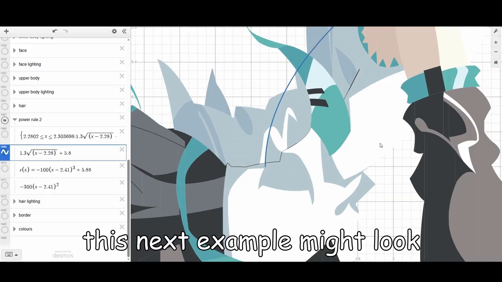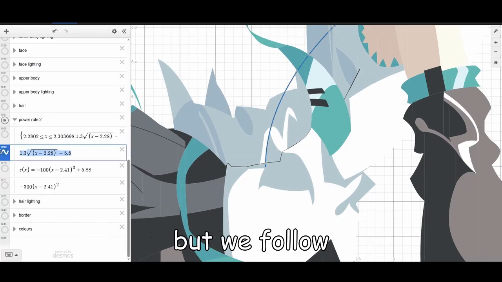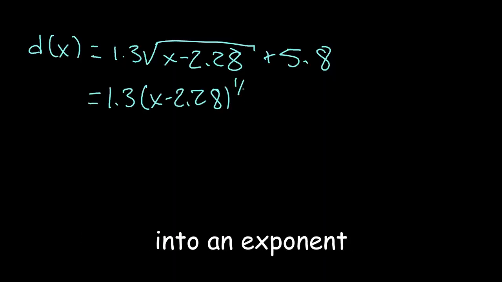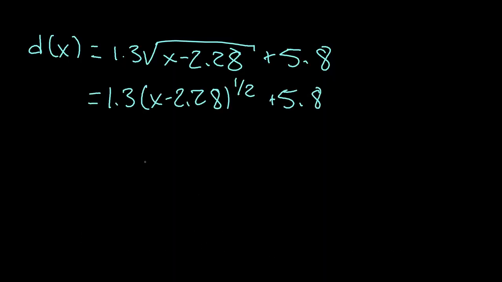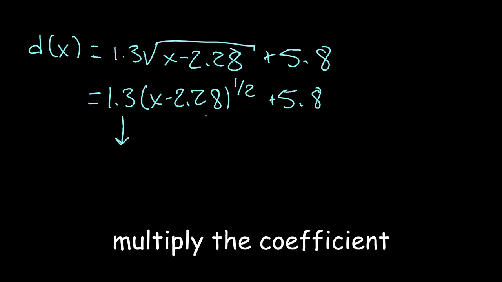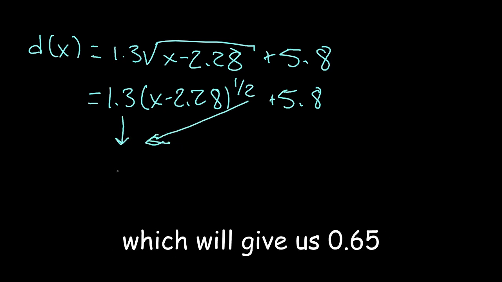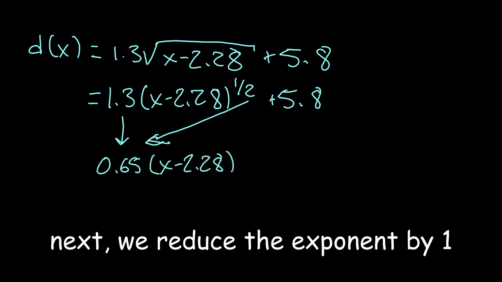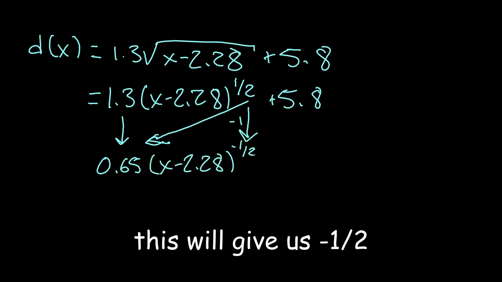This next example might look more complicated at first, but we follow the exact same process. To make this simpler, let's convert the square root into an exponent. Now we do the same thing as before. Multiply the coefficient by the exponent, which will give us 0.65. Next, we reduce the exponent by 1. This will give us negative 1 over 2.